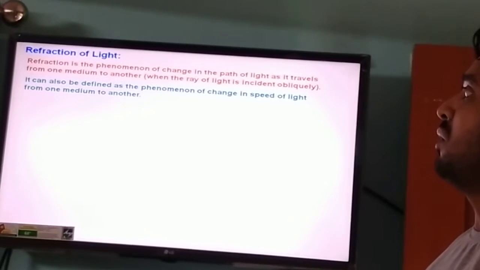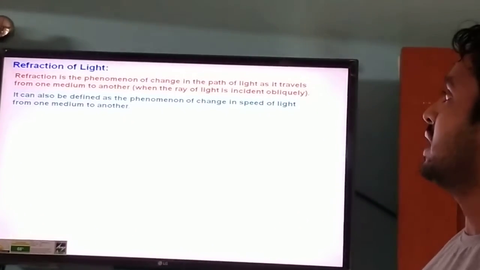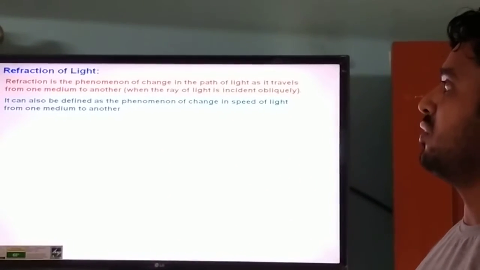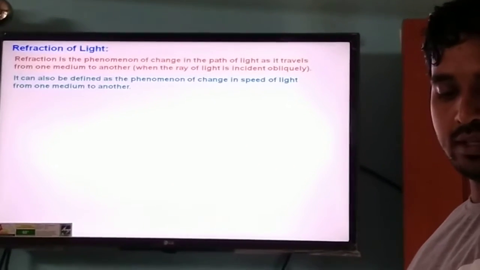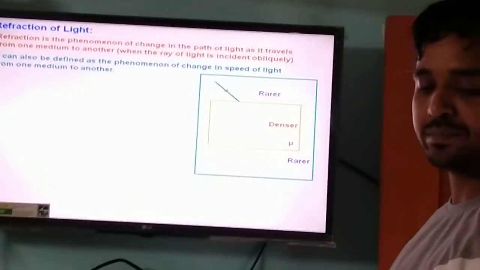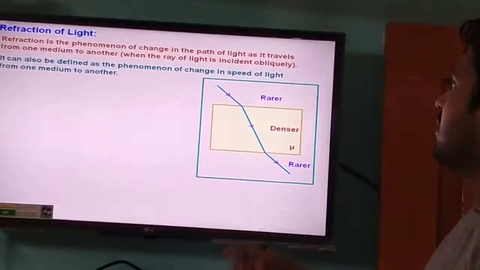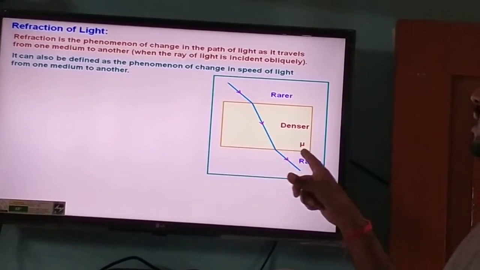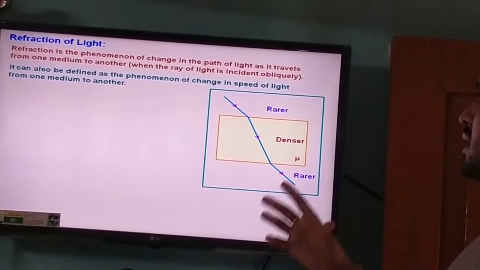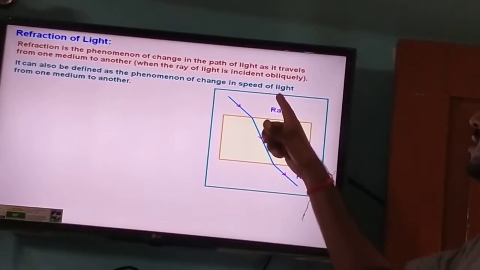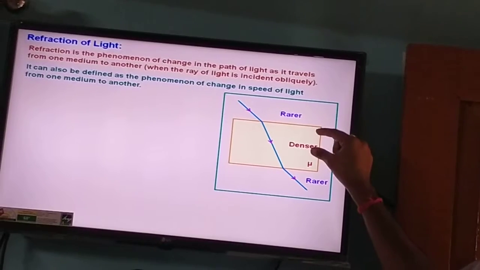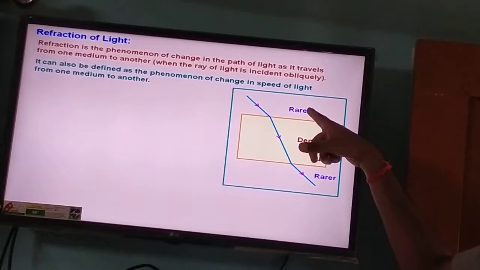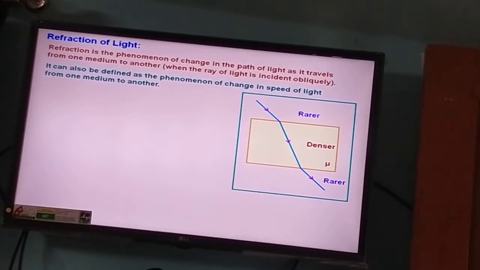When the light passes from one medium to another medium, then the speed of light changes. This is the cause of refraction of light. Let's see through the diagram. Here we have a rare medium and a denser medium. We can take any medium, either we can take a glass slab here, and here is air. So air and this is glass slab. So glass is denser than the air. That's why here we have taken the rare medium and this is a denser medium.